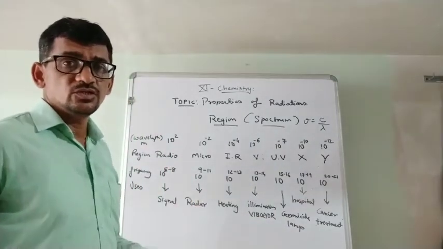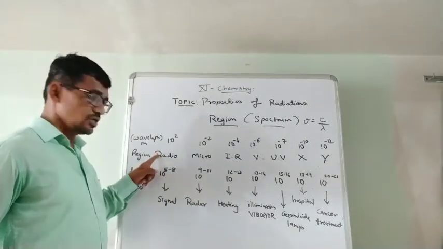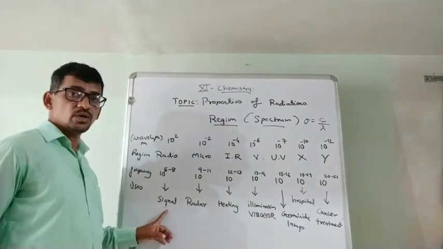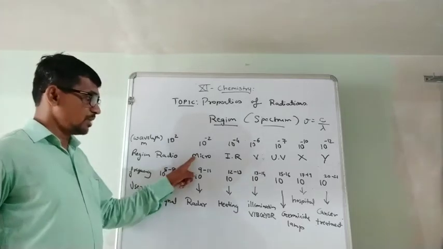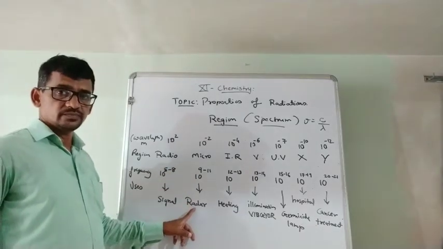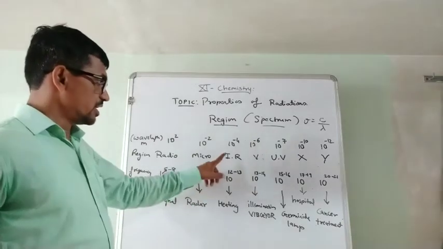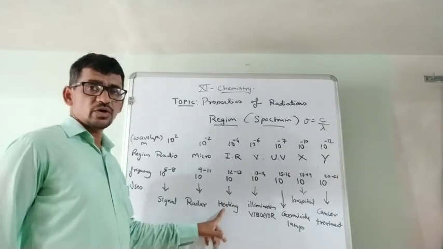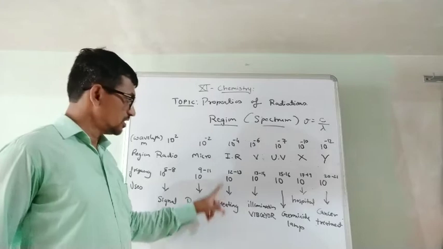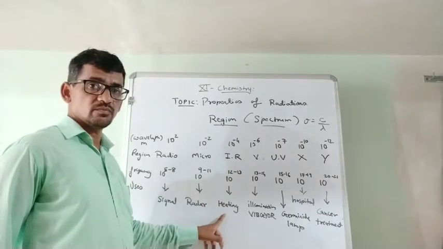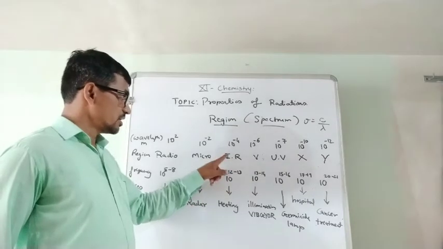Which region is used for which purpose, that we discuss. Suppose it is radio waves, then it is used for signal purpose, radio transmission. Second, microwaves, then radar, where radar signal transmission is there. Second, IR, it is used for heating. Infrared phones were also available previously. That is the IR region, infrared.